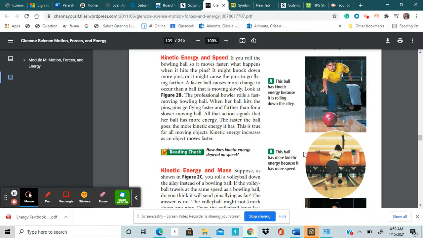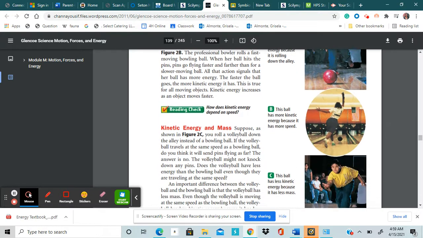Kinetic energy increases as an object moves faster. So here you have two examples, scholars. Here, the ball has kinetic energy because it's moving. So anything that's moving has kinetic energy, including this person here because they're moving. The ball that this professional bowler is releasing has more kinetic energy than this one would because she is releasing it with a lot more speed. So the faster something is going, the more kinetic energy it has.